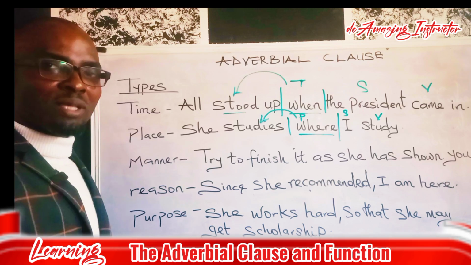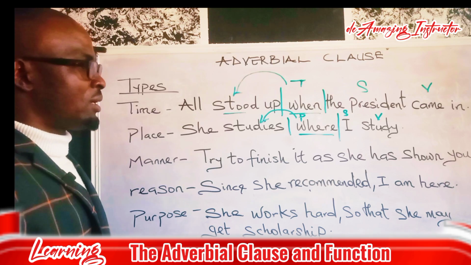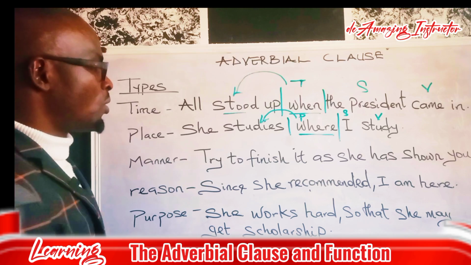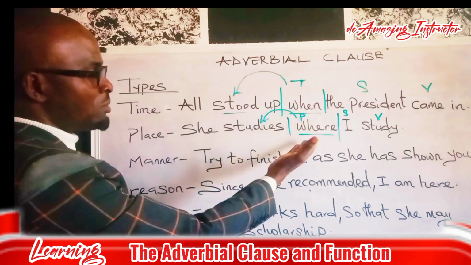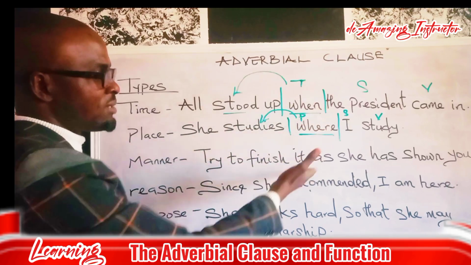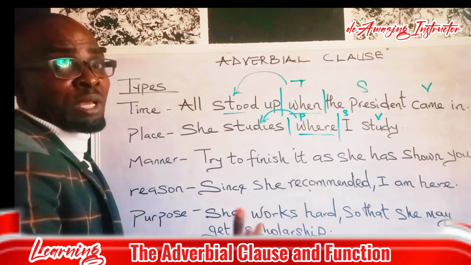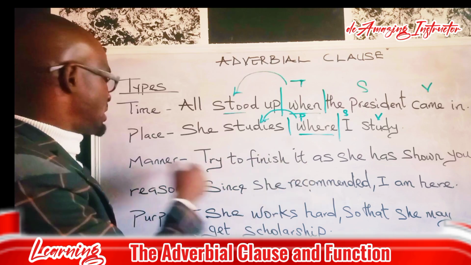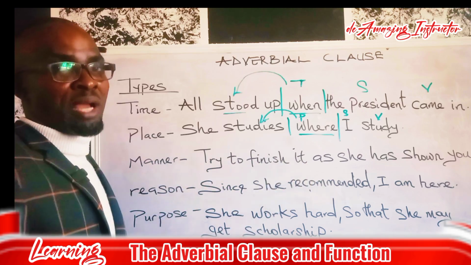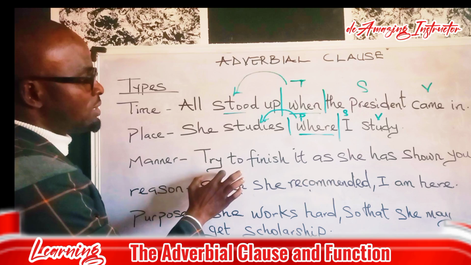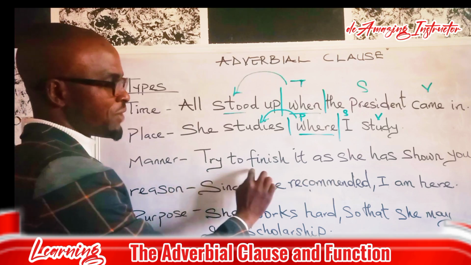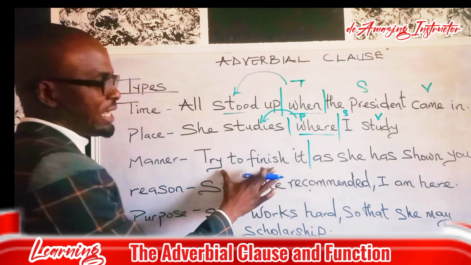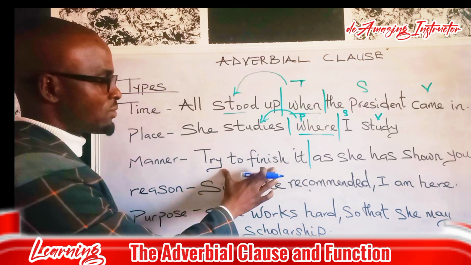Now, the adverb of manner has to do with how. It answers the question how. Unlike where and when, you may have some expressions in which you may not come across how, yet it still answers the question of manner. Now, look at this illustration. Try to finish it. Try to finish it is our main clause.